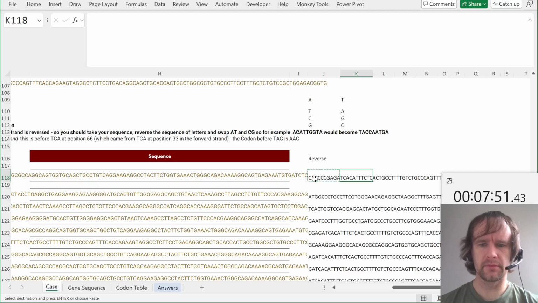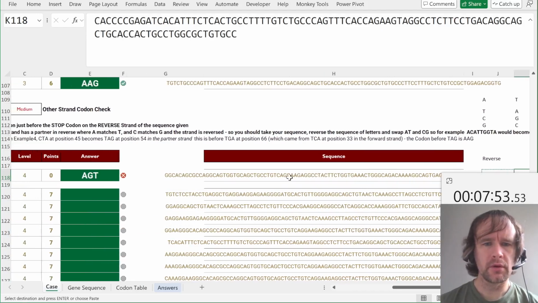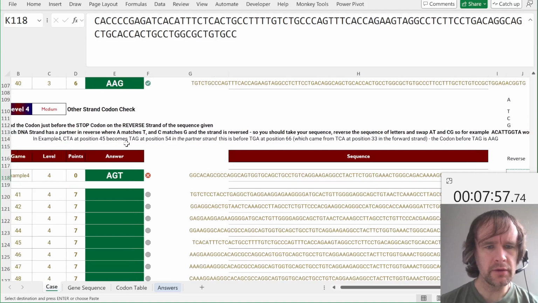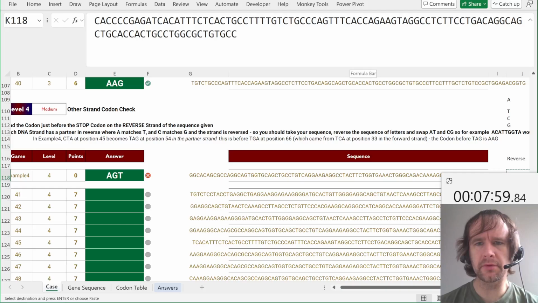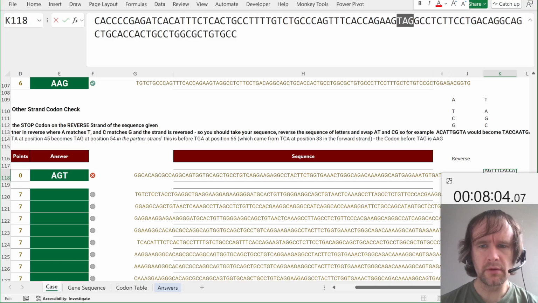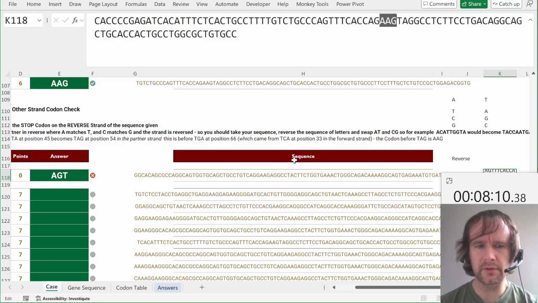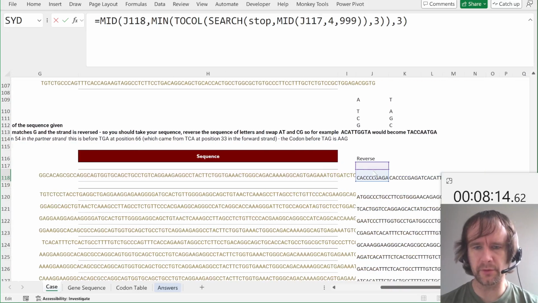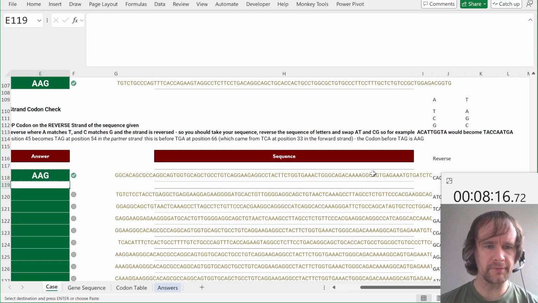So we should find TAG at position 54. So yeah, right about here. The codon before TAG is AG, which I agree with. So what's, oh, hang on, wait. Ugh, yes, sorry, I just needed to move more than one reference. Stupid. All right.